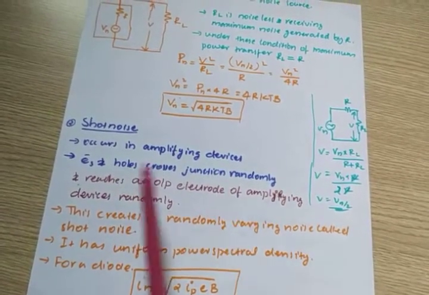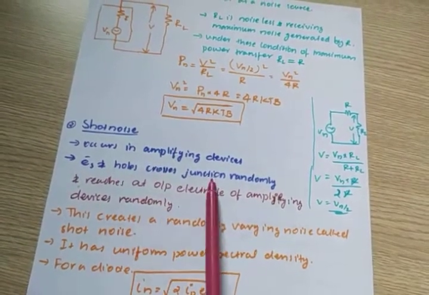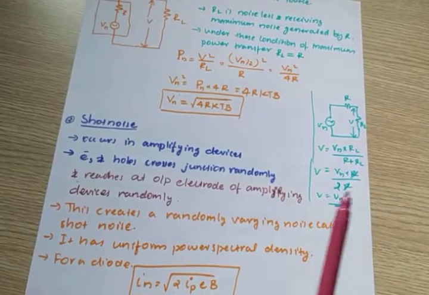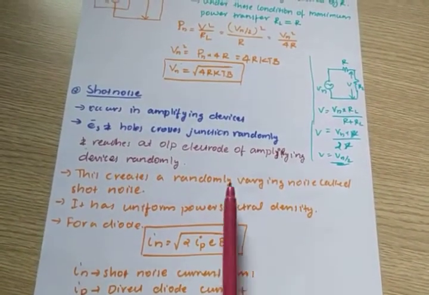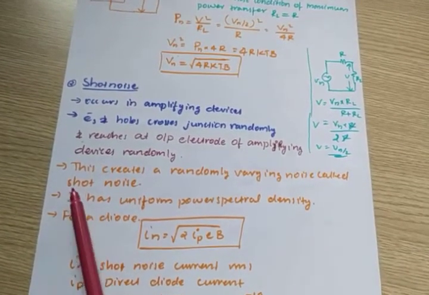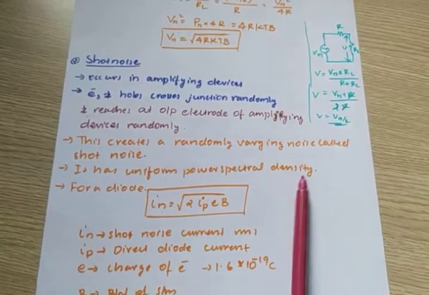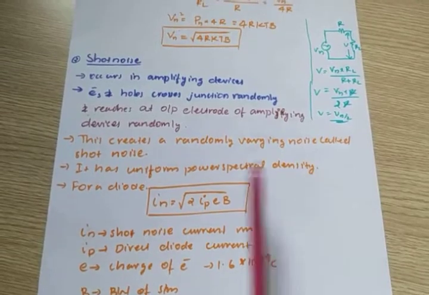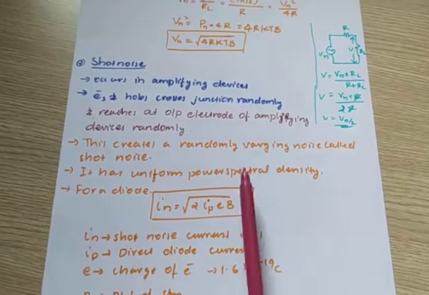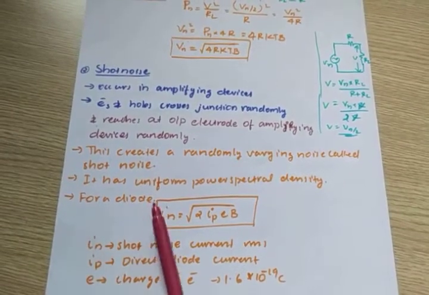So this junction crossing is random in nature. Electrons and holes cross the junction randomly and reach the output of amplifying devices randomly. This random movement creates a randomly varying noise, and that noise is called shot noise. It has uniform power spectral density. Power spectral density is actually a graph, and a lot of things we can find out from that graph. So it has uniform power spectral density.